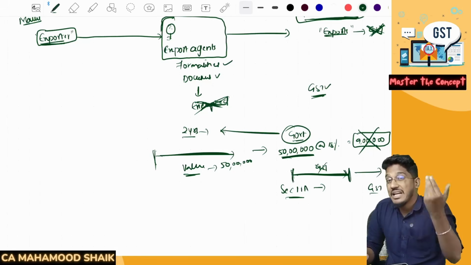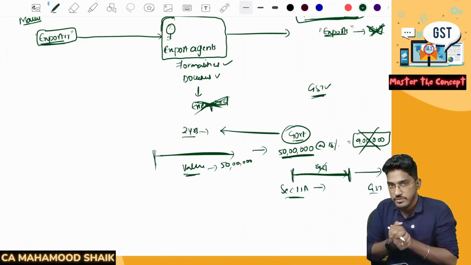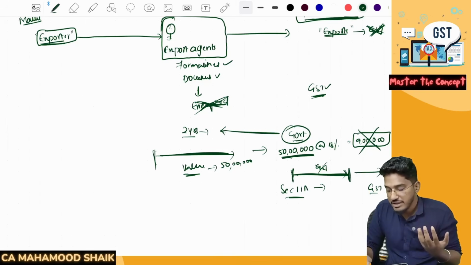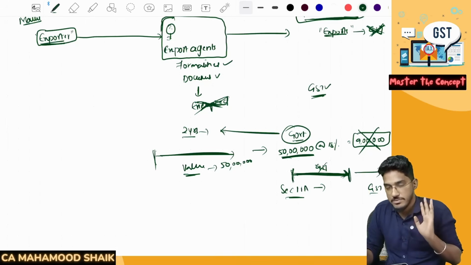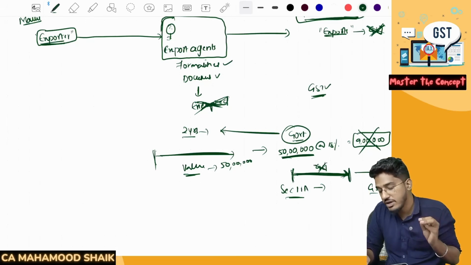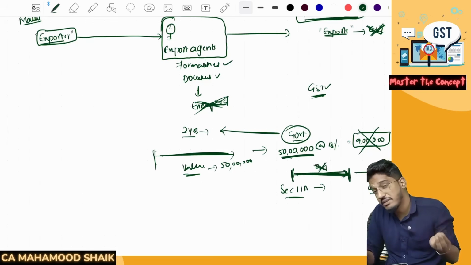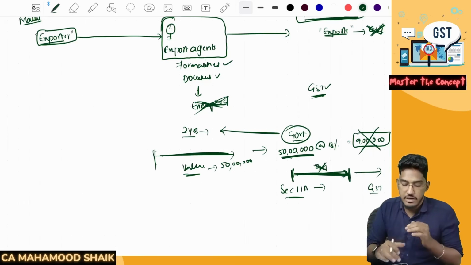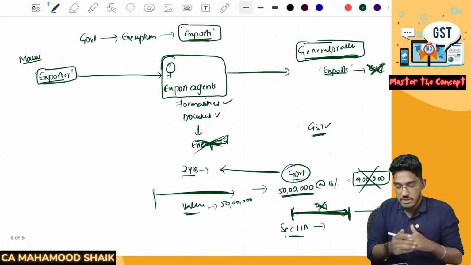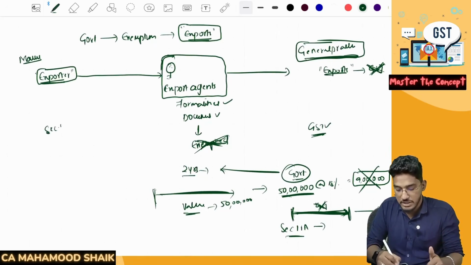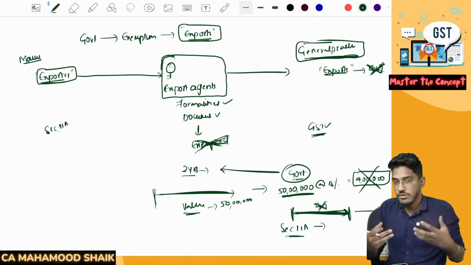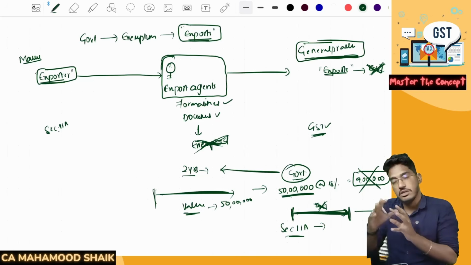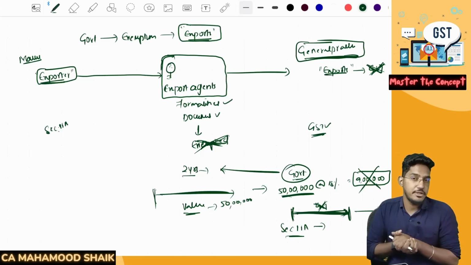So the government can give relief on a case-to-case basis. On the basis of recommendations of the council, the government can give relief for the transactions which have already taken place. They might not demand any extra amount of GST from you for the transactions that have already taken place. This relief can be granted on the basis of recommendations from the council. This is what one part of section 11A says. As I've told you, this is one such amendment which has been given to provide relief to taxpayers, not an excess collection mechanism for the government.